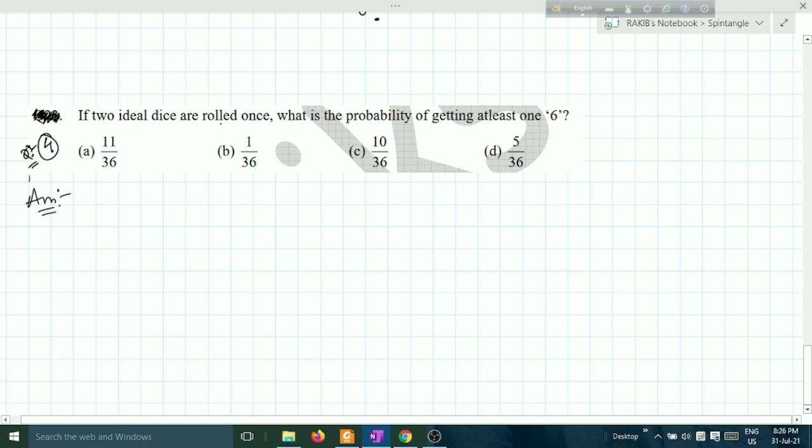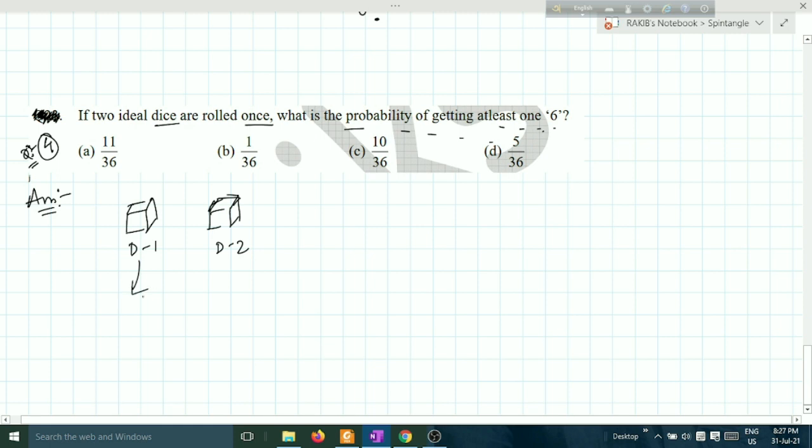If two ideal dice are rolled, this one is dice 1, and this one is dice 2, rolled once. What is the probability of getting at least 1 six? This one is also similar.